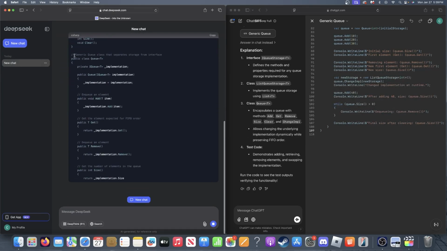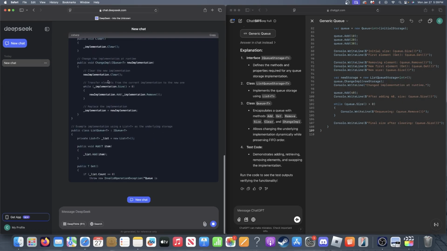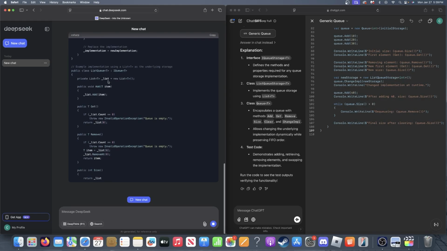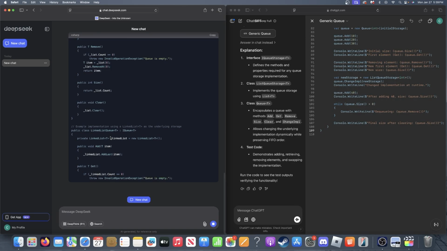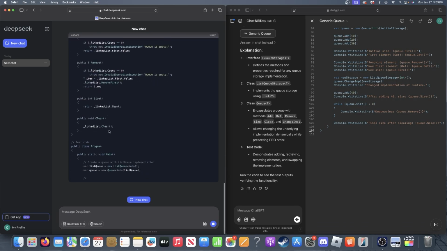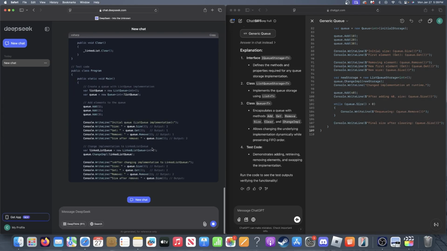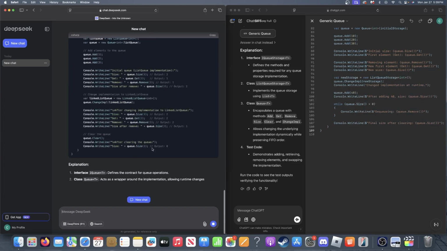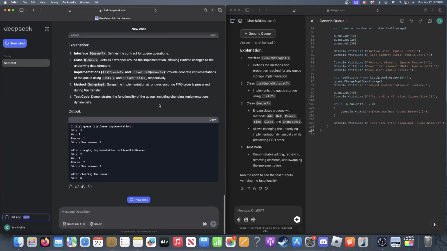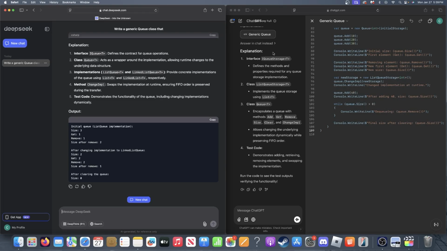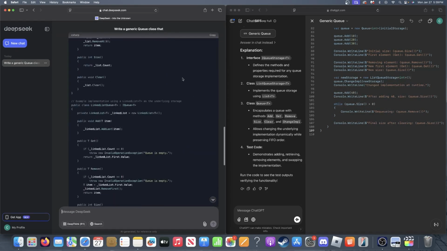Okay, yep, interface, generic Q. And the list implementation and a linked list implementation. And then here's the test code. Oh, and it gives me the output. I don't think this did. Yeah, okay, so these look right.